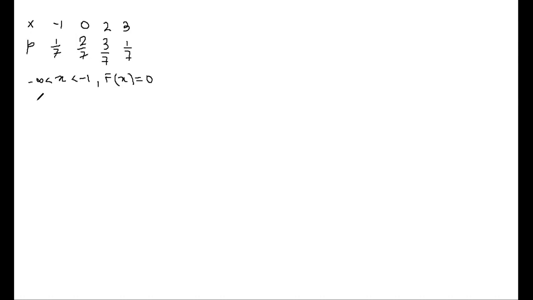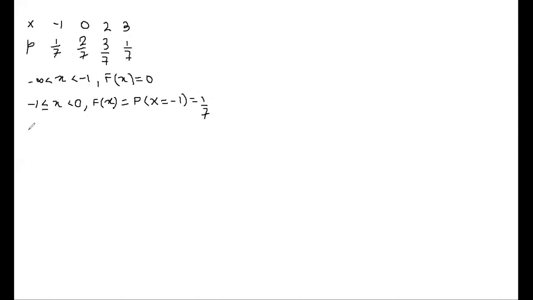Now, next interval, what will I take? -1 to 0. Now I am including -1, so -1 less than or equal to x strictly less than 0. And what is the expression for capital Fx? 1 by 7. It is actually probability x equals which random variable value? Including -1, so x equals -1. So the value is 1 by 7. Right? Okay.